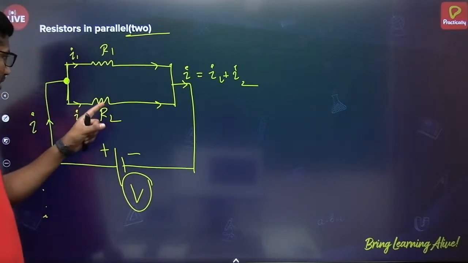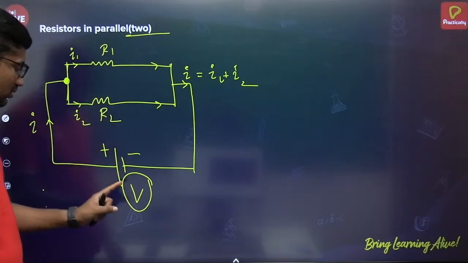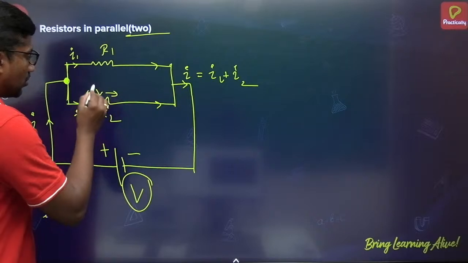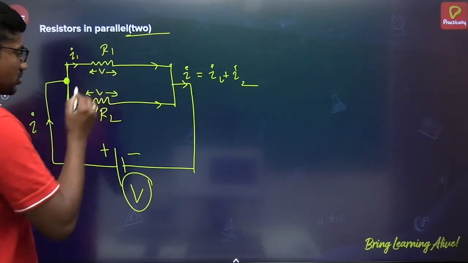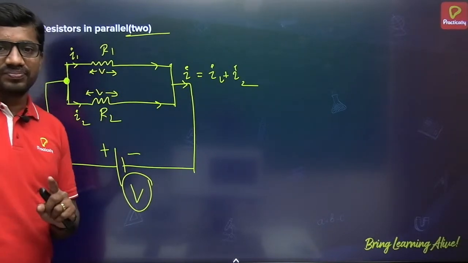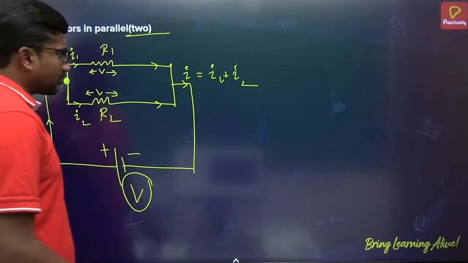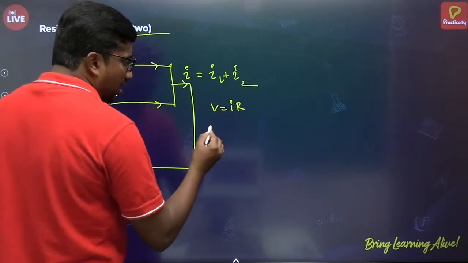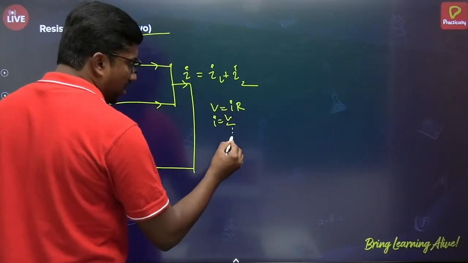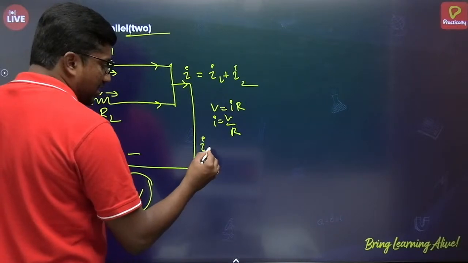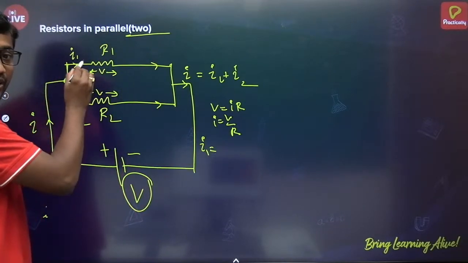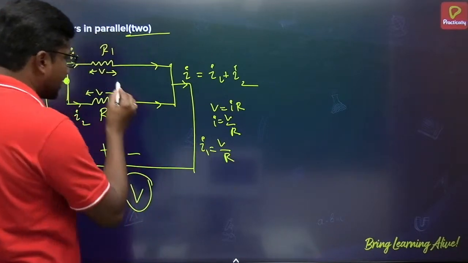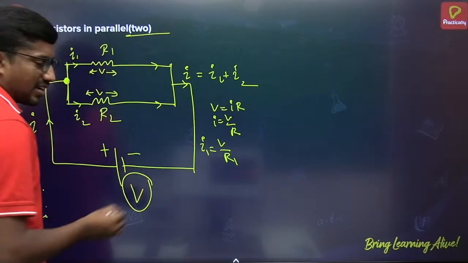So across resistance R1 and R2, only the source voltage will be there. Voltage across here is V, voltage across here also is V, the source voltage. That is the important point. According to Ohm's law, V = IR, so I = V/R. Similarly, current I1, the current flowing through the resistor R1, is I1 = V/R1, since their voltage is V and their resistance is R1.